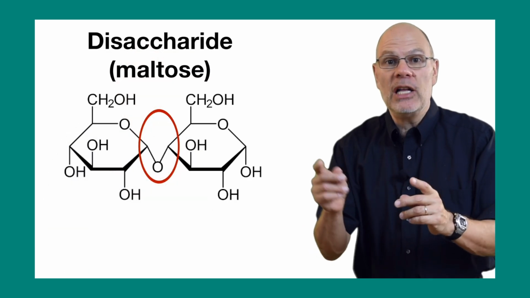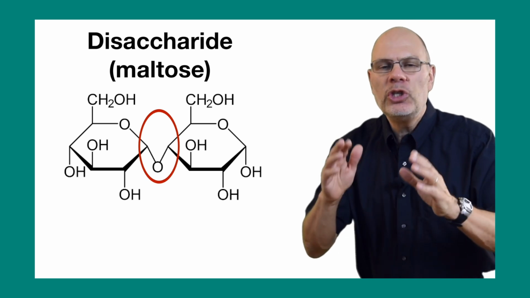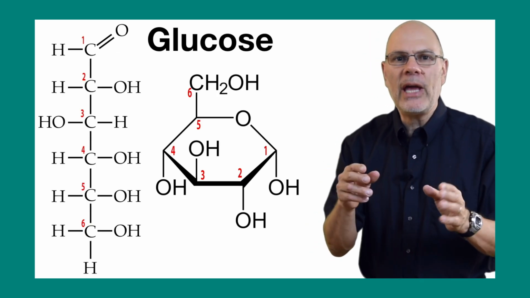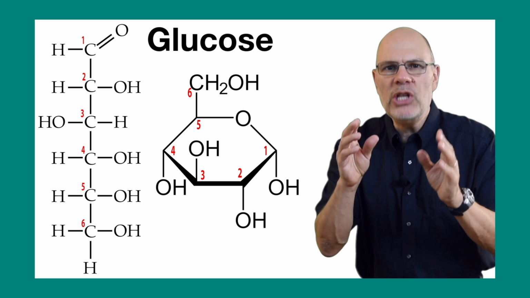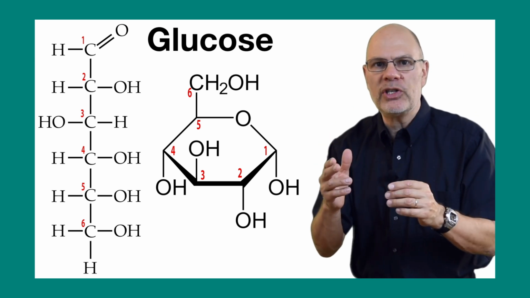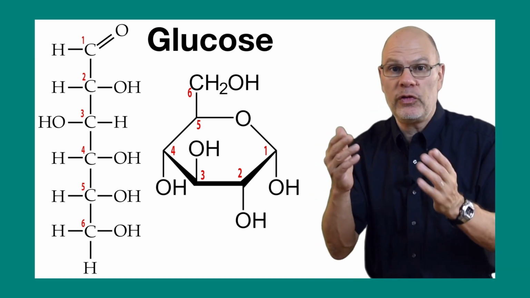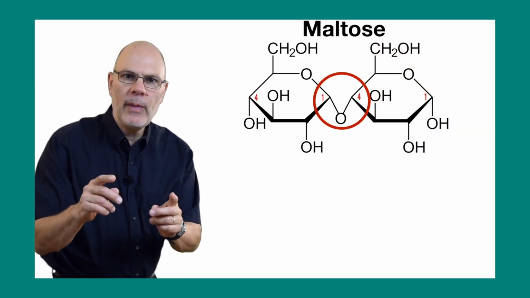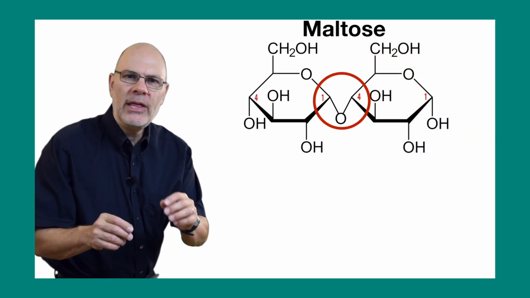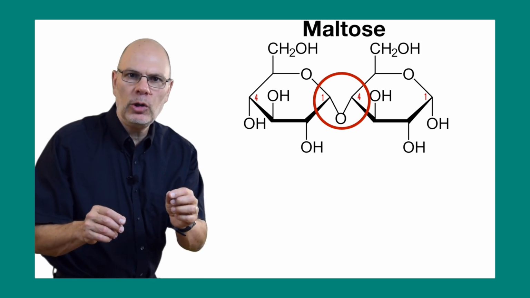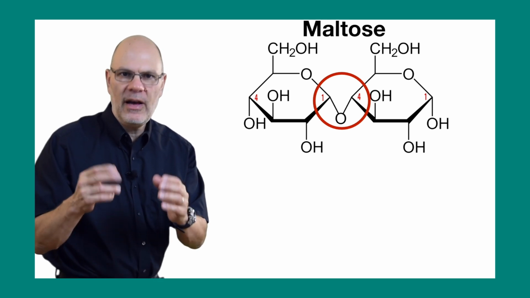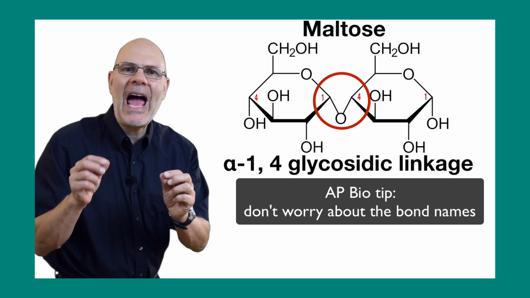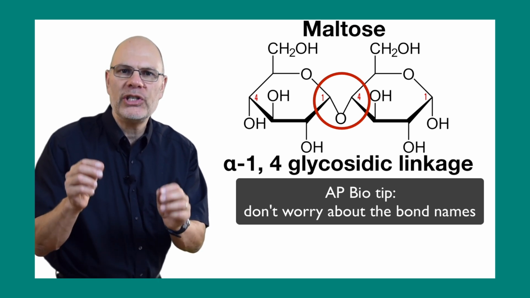Let's focus on the bond between the 2 glucose monomers. To do that, we're going to use a system that biochemists have devised where they assign a number to each of the carbons in a monosaccharide. Here you can see the numbers for each carbon in glucose. When enzymes link the 2 glucose monomers together to form maltose, they connect the number 1 carbon of one glucose with the number 4 carbon of the second glucose. That's called an alpha-1,4 glycosidic linkage.